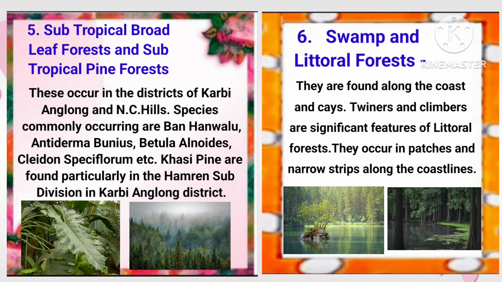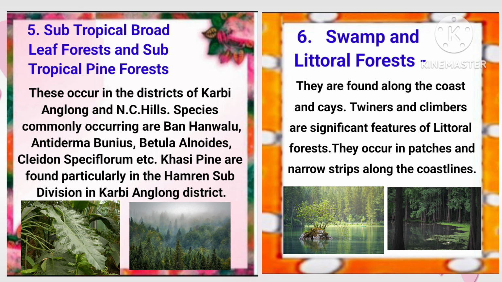Fifth is subtropical broadleaf forests and subtropical pine forests. These occur in the districts of Karbi Anglong and NC Hills. Species commonly occurring are Ben Hanvalu, Antidesma bunius, Betula, Alnus, Celadon, etc. Khasi pine is found particularly in the Hamren subdivision in Karbi Anglong district. And here are some pictures.